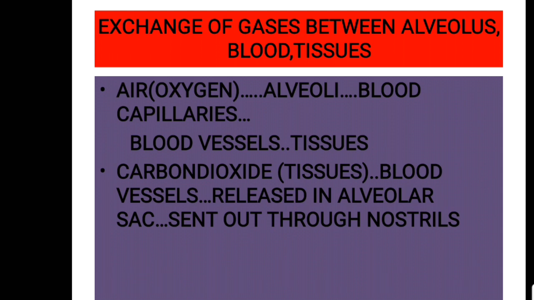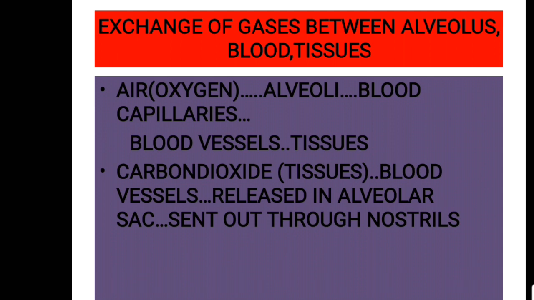Now the carbon dioxide after aerobic cellular respiration is generated in our tissues, and that carbon dioxide from each and every cell will diffuse into the blood capillaries or blood vessels surrounding it. And the blood vessels carry this carbon dioxide.